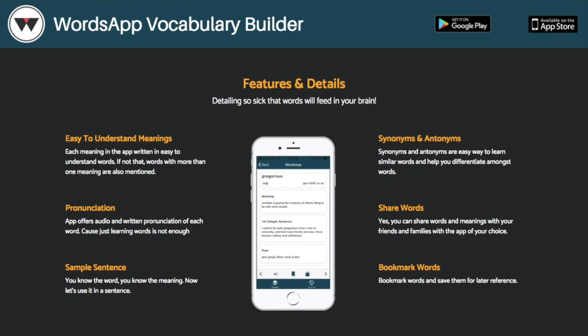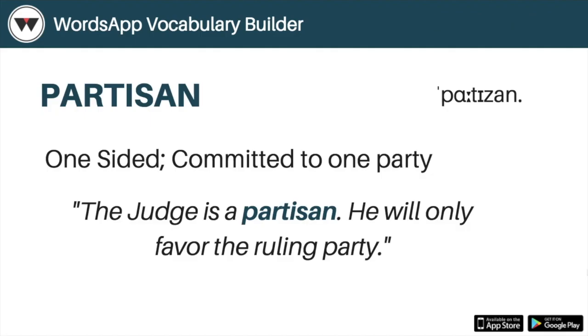Before we do this, I would like to tell you something about the app. The words in the app are easy to understand. The pronunciations are provided in audio and written. There are sample sentences, synonyms, antonyms. You can share words. You can also bookmark. So now let's learn the first word of the day.